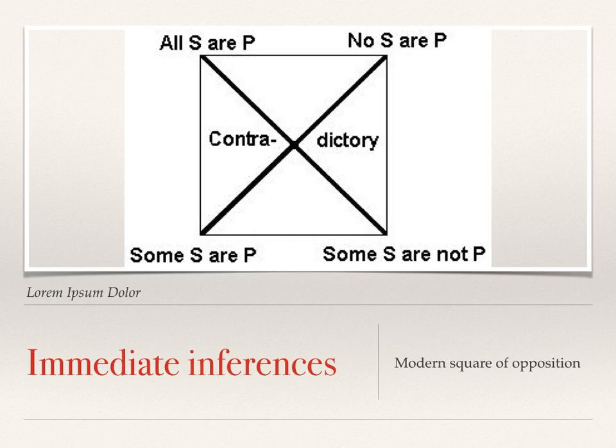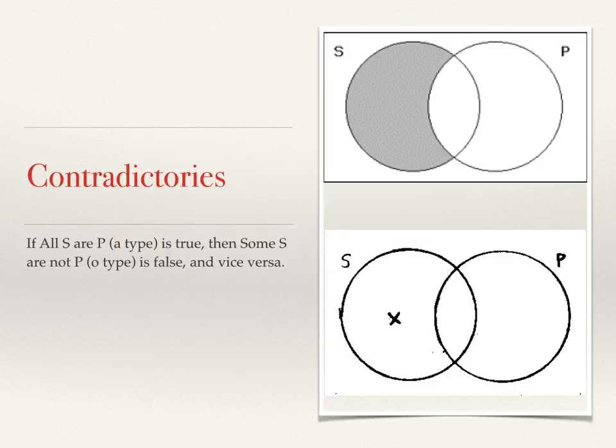So anytime something contradicts something else, it flips the truth value. And the way that this works is that you don't need to test it. It becomes what's called an immediate inference. You'll know that if this is false, then the contradictory must be true. So for example, the Venn diagrams will help show us the picture. If all S are P, the A type, is true, then some S are not P, the O type, is false, and vice versa.